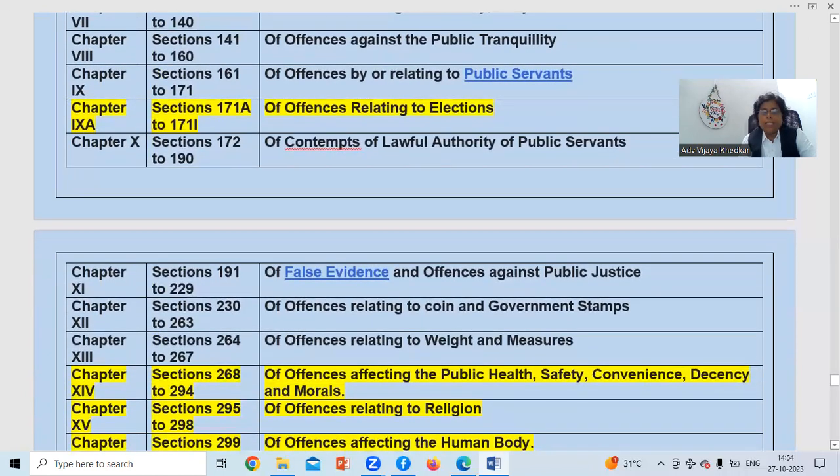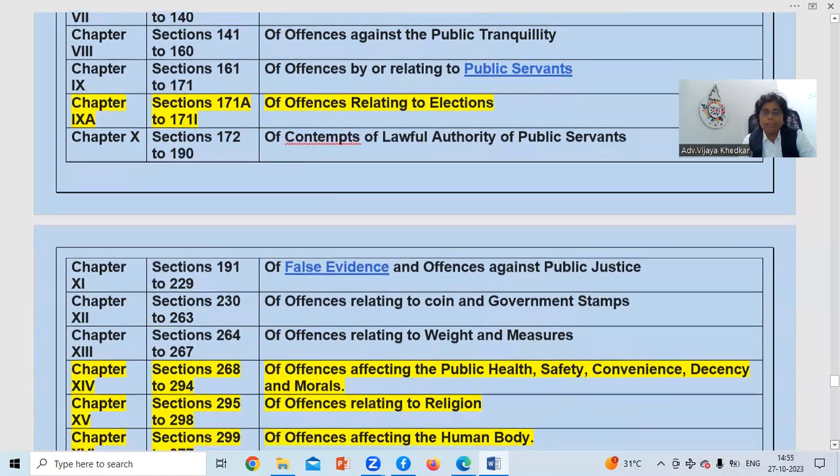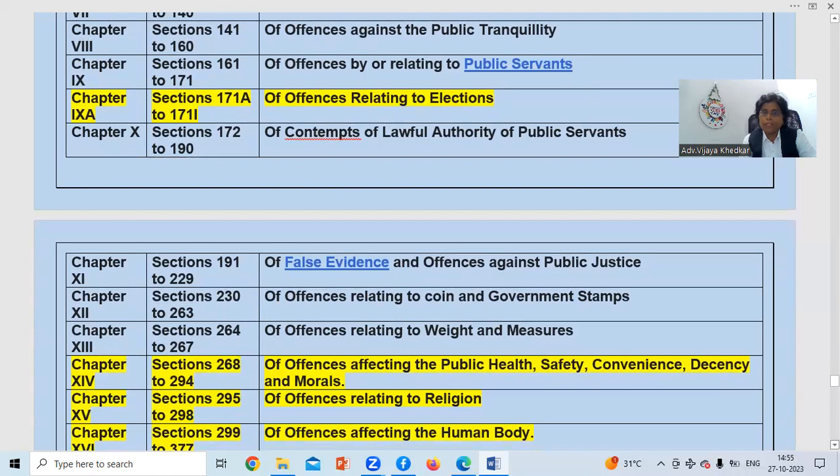Chapter 10 is talking about contempts of lawful authority of public servants. Chapter 11, section 191 to 229, false evidence and offenses against public justice. So this is by public servant and this is against public justice. Please remember these words, public justice, public servant. That one was talking about contempts, and this is talking about offenses against public justice.